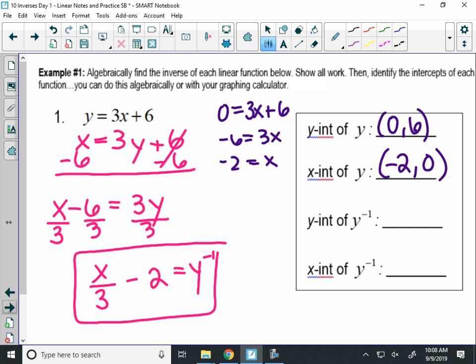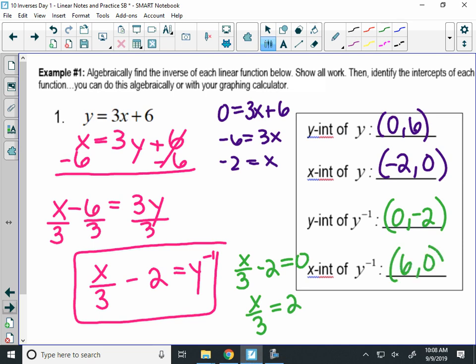Now let's notice something about our inverse function, y inverse. What's the y-intercept of the inverse function? -2. So the y-intercept for the inverse is -2. And if I did the same thing to find the x-intercept, if I had x over 3 minus 2 and I set that equal to 0, I'd add 2, right? So I get x over 3 equals 2. And what does x equal? 6. What do you notice about the x- and the y-intercepts? They switched, right? They're opposite. So the x-intercept became the y-intercept, and the y became the x. Okay. Let's look at the next one.